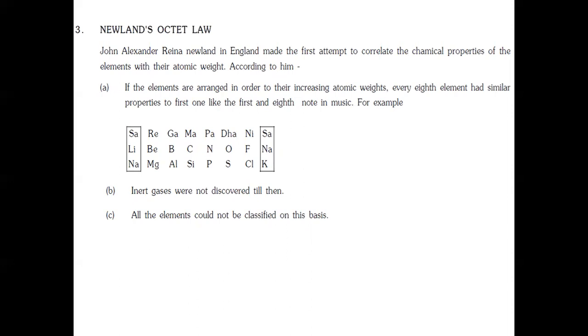Similarly, in Newlands' law of octaves, he has given 2 examples: lithium, beryllium, boron, carbon, nitrogen, oxygen, fluorine, again sodium. We know that lithium and sodium are present in the same group, hence they show similar properties. Similarly, the second set is sodium, magnesium, aluminum, silicon, phosphorus, sulfur, chlorine, potassium. Again, sodium is similar to potassium because they are present in the same group.